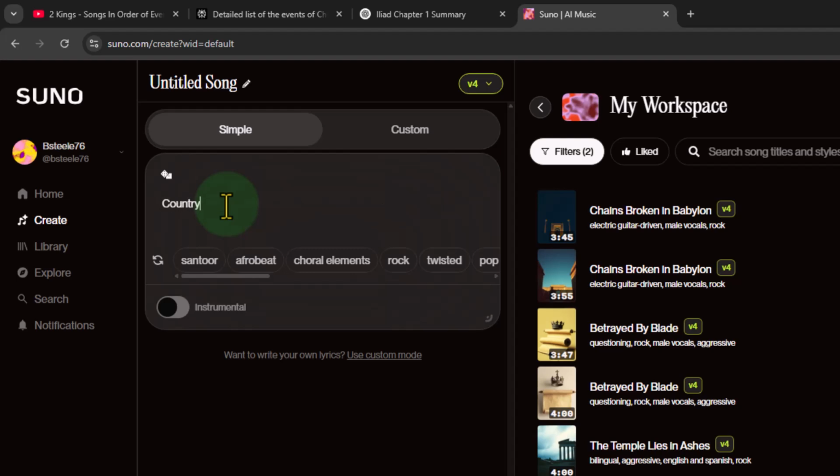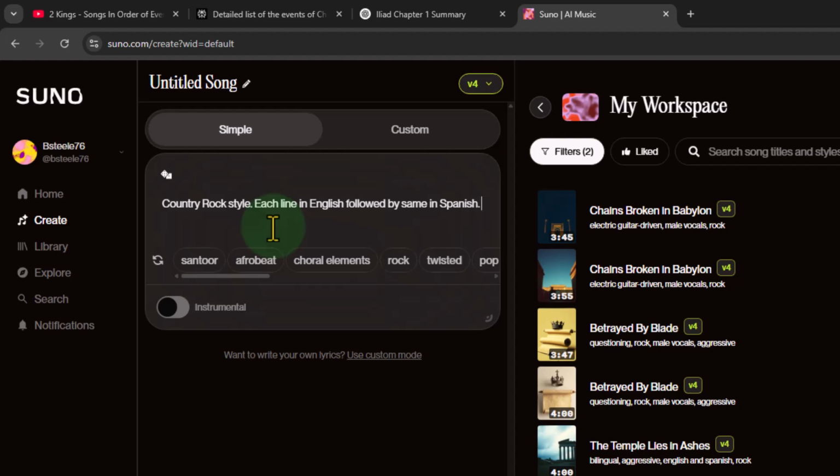Although it takes up some of your characters if you type that in. So I'm going to say country rock style. That took up a few characters for me to do that, but I think I'm okay with that. And then I want to say that I would like each line in English followed by same in Spanish.